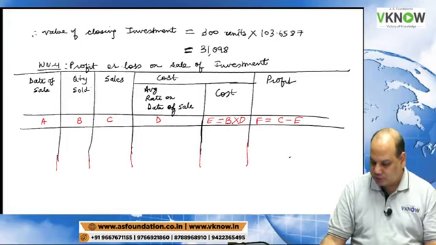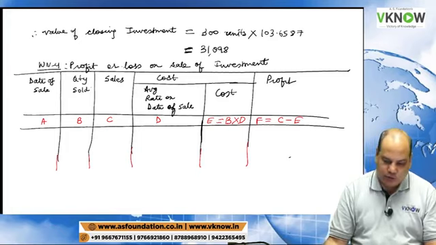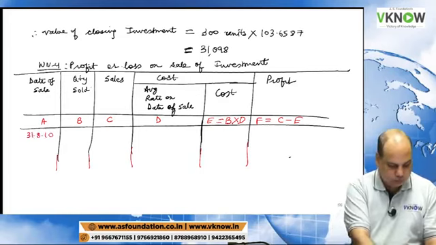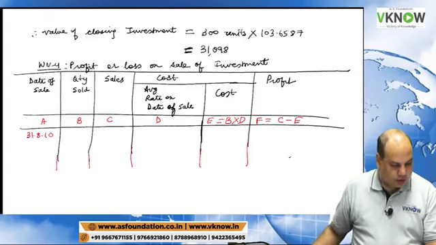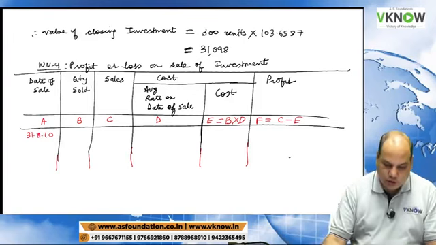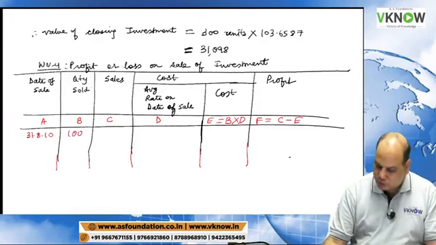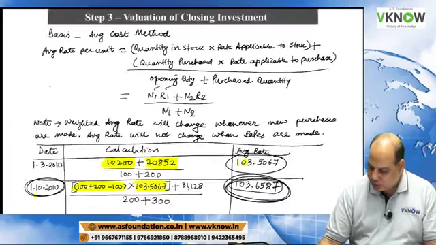Date of sale. There are two dates of sale in this question. One is 31/8/10. The quantity sold is 100. Sale value we will take from working note 1.